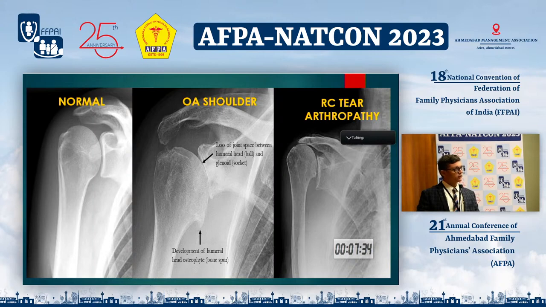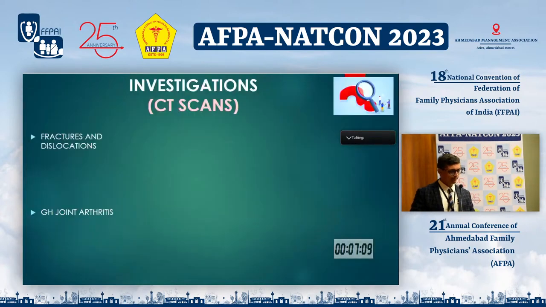In case of osteoarthritis of the shoulder, the joint gap is reduced, and we have typically an inferior humeral osteophyte, which is the hallmark of osteoarthritis of the shoulder. But in case of chronic neglected rotator cuff tears, we have this condition known as rotator cuff tear arthropathy, in which there is superior migration of the humeral head. The distance between the lower border of the acromion and the upper border of the humeral head is reduced, and there is erosion of the humeral head and glenoid bone.